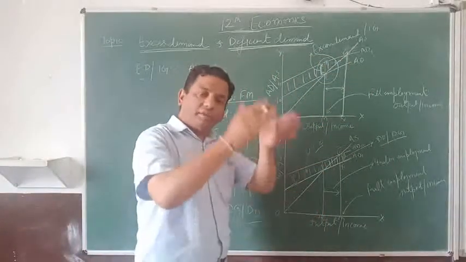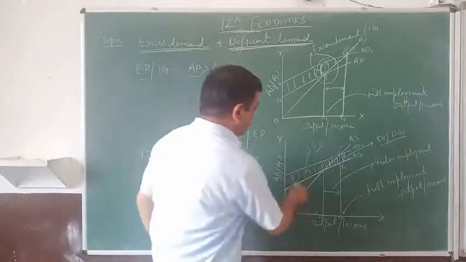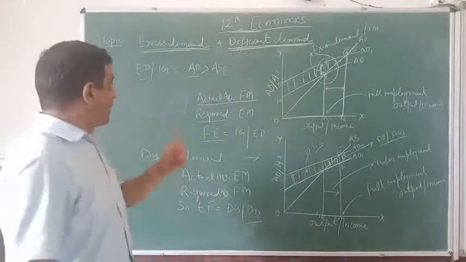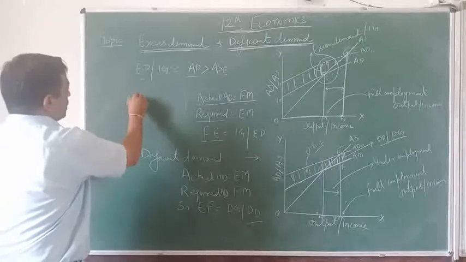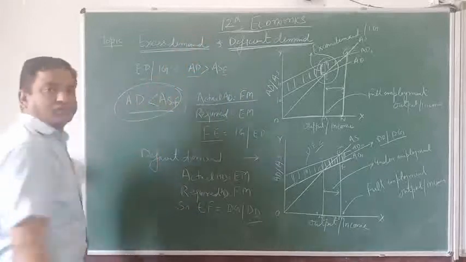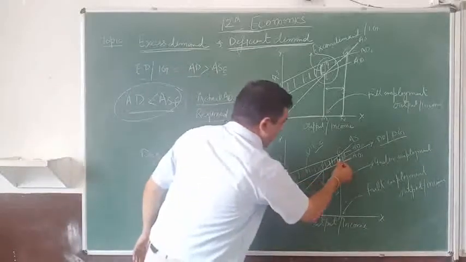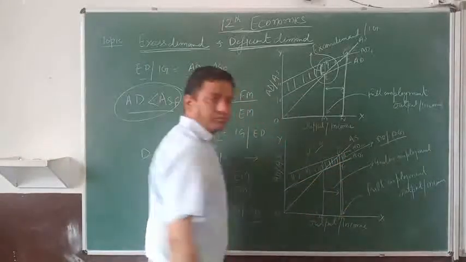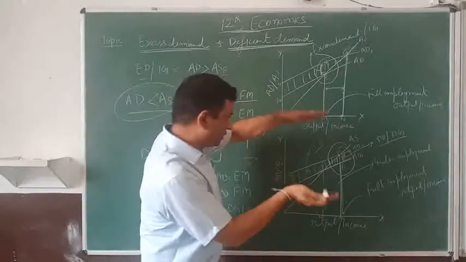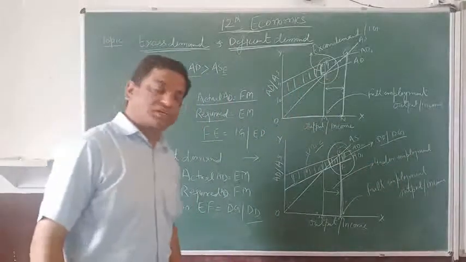So the difference, this is opposite to that. Now the aggregate demand at required level will be upper than the aggregate demand actually will be less than that. So this will stand for the deficit demand or deflationary gap. When actually aggregate demand is less than aggregate supply at full level, it is called deficit demand or deflationary gaps, right? In this, E and M should be required level, while actual is F and M. So E and F level, this level will become, you can say, deficit demand or deflationary gap.